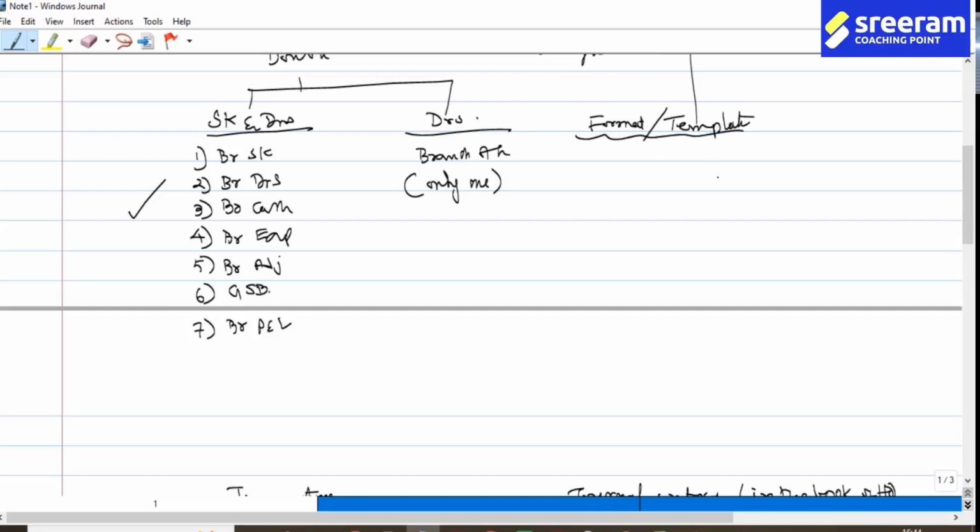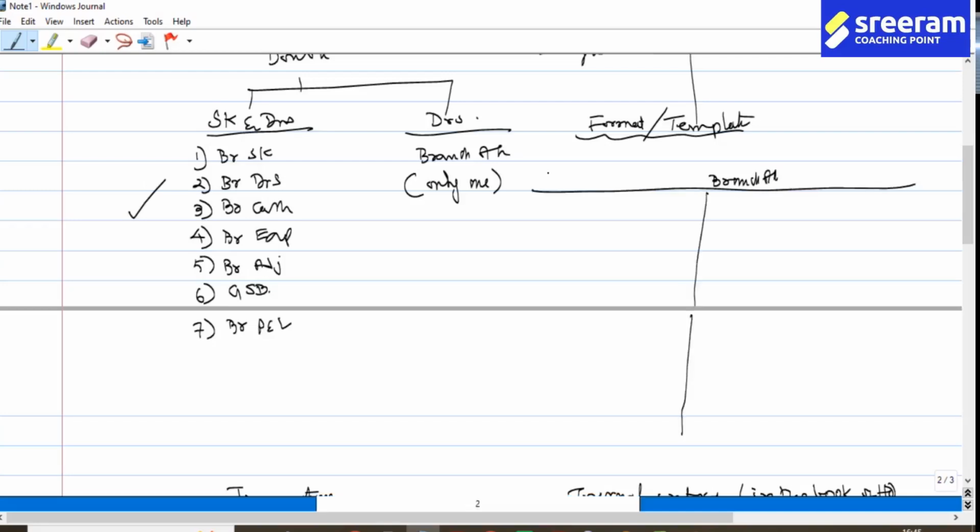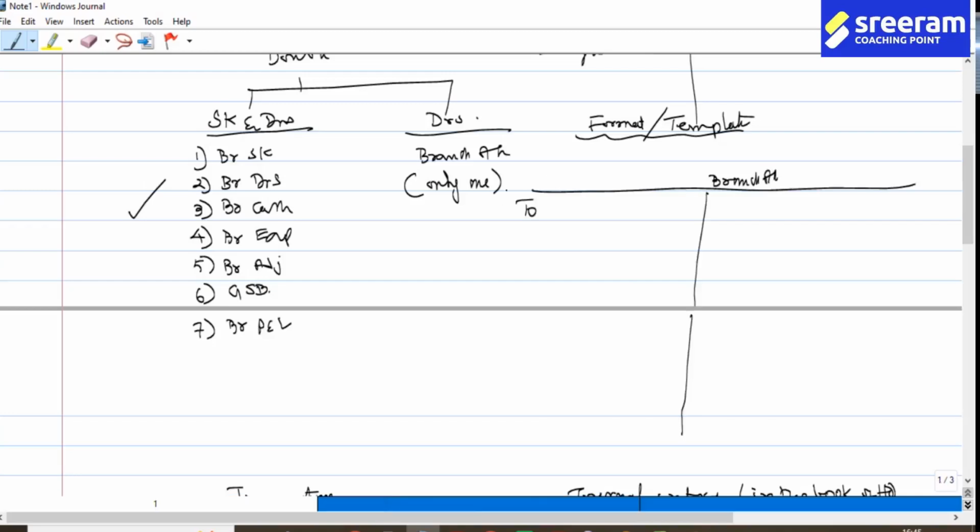So what we can do is that we can have this branch account. To balance brought down, branch cash, branch stock, branch debtors, by stock reserve on opening stock.